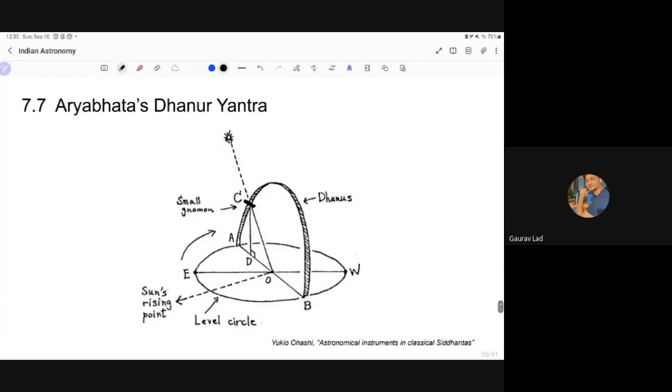Dhanuryantra is again the same, except with the difference that there's a small gnomon that is attached to it, and the shadow casts on the ground, and it helps you to give the agra is what it is called. But that's too much into astronomical. So we will not really discuss or go into detail regarding what is agra and stuff. But this Dhanuryantra looks like a dhanusha.